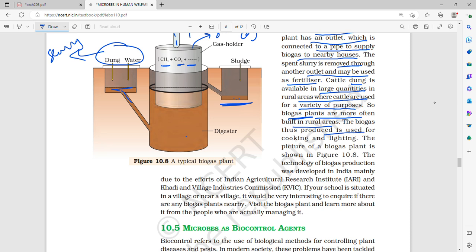So biogas thus produced is used for cooking and lighting, and the picture of a biogas plant is shown in figure 10.8. The technology of biogas production was developed in India mainly due to the efforts of the Indian Agricultural Research Institute, IARI, and the Khadi and Village Industries Commission, KVIC.